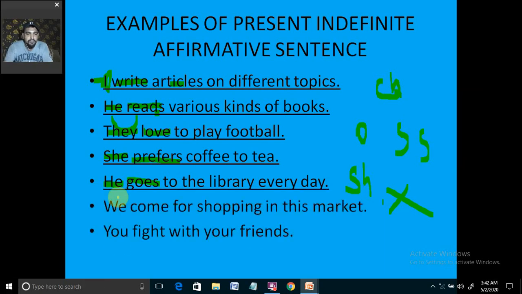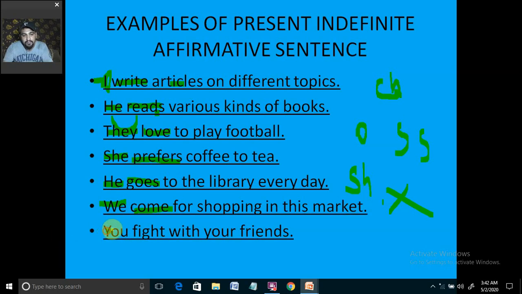Here you see the other two examples. We is the plural subject, but it is the first person plural subject. Then again no s or es with it, simply come. Okay, one thing I would suggest, that forms of verb should be clear to you: the verb's first form, second form and third form. In grammatical terms we say present form of verb, past form of verb and past participle form of verb. And if we say v1 plus ing, that is known as the present participle form of verb. So we should know the grammatical names also. I would suggest you have the knowledge for the same.